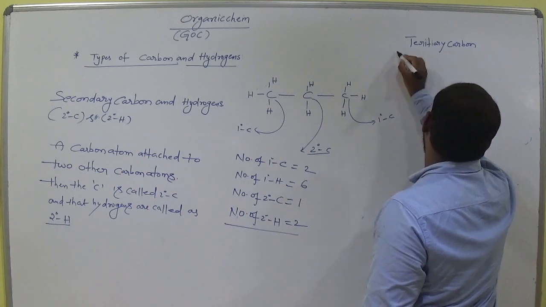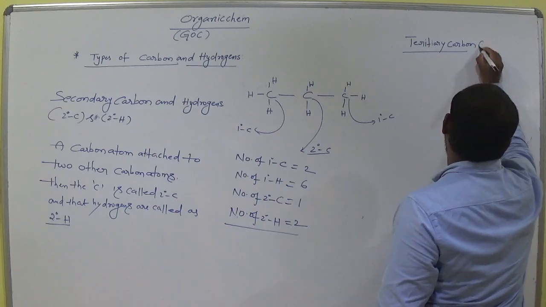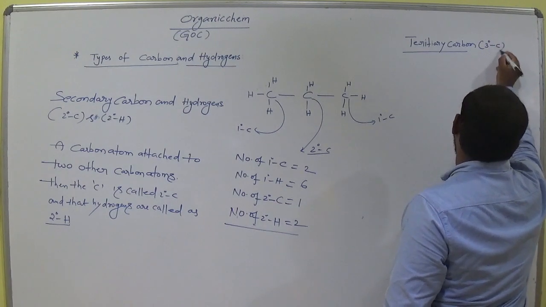carbon and tertiary hydrogens. We can represent like this, tertiary carbon.